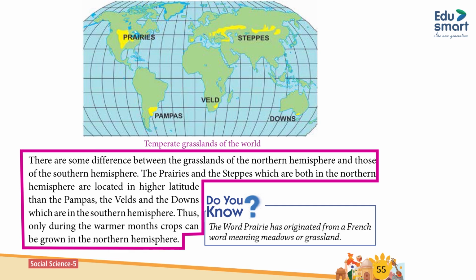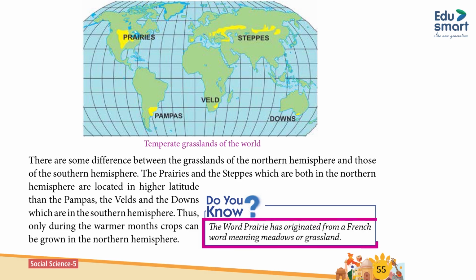There are some differences between the grasslands of the northern hemisphere and those of the southern hemisphere. The prairies and the steppes, which are both in the northern hemisphere, are located in higher latitudes than the pampas, the veldt and the downs, which are in the southern hemisphere. Thus, crops can be grown in the northern hemisphere only during the warmer months. Do you know, the word prairie has originated from a French word meaning meadows or grassland.